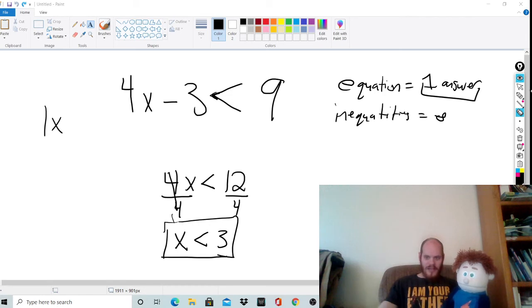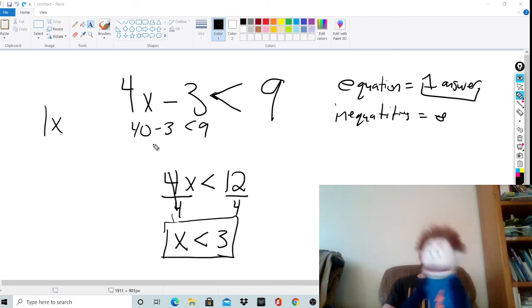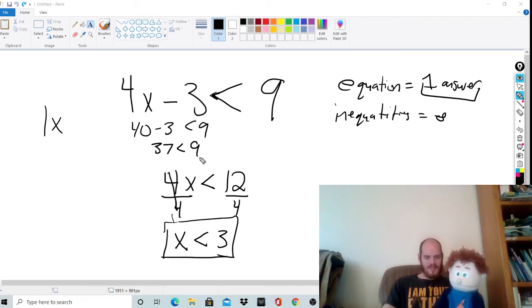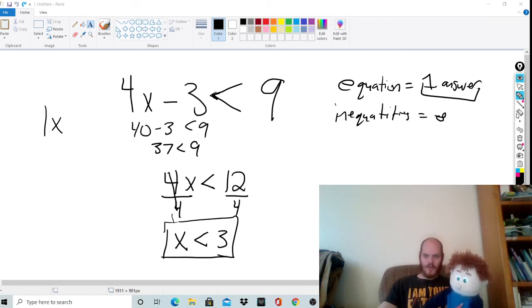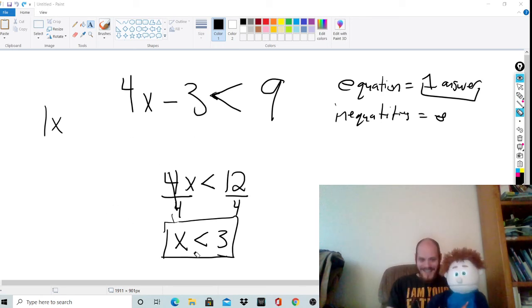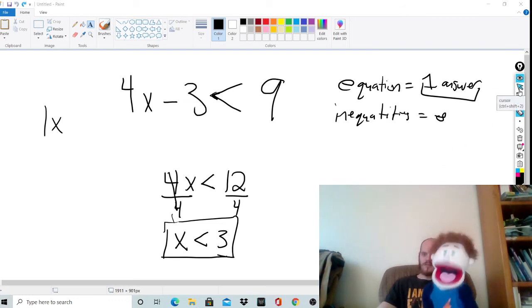what numbers work. And I can show you if I did something like 10. Is 10 less than 3? Oh, no. So if I did 10, so 4 times 10 is 40, minus 3, right? 40 minus 3 is what? 37. Good, so 37. Is 37 less than 9? No, it's not. So that means obviously it didn't work, but we figured that out. We know that it couldn't have worked because x has to be less than 3. Would 3 work? Well, no, because 3 is not less than 3.